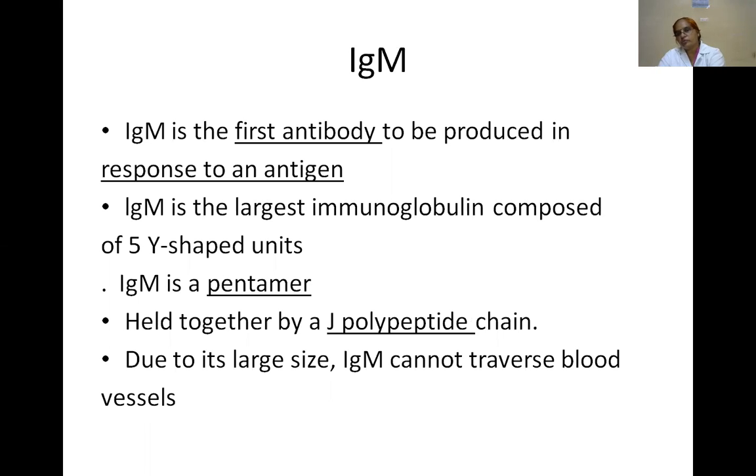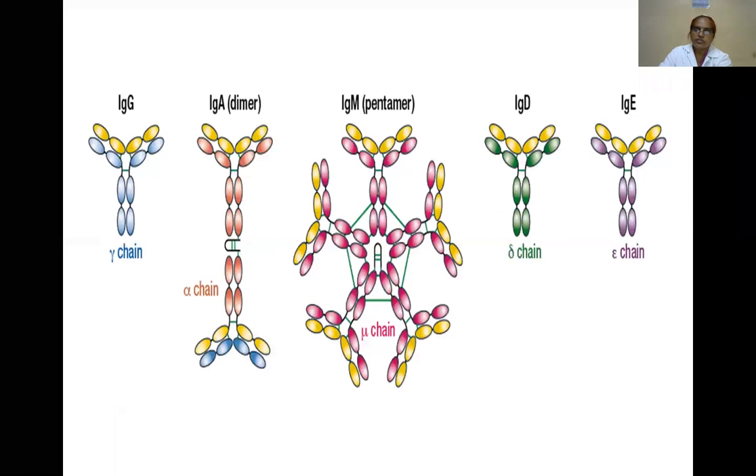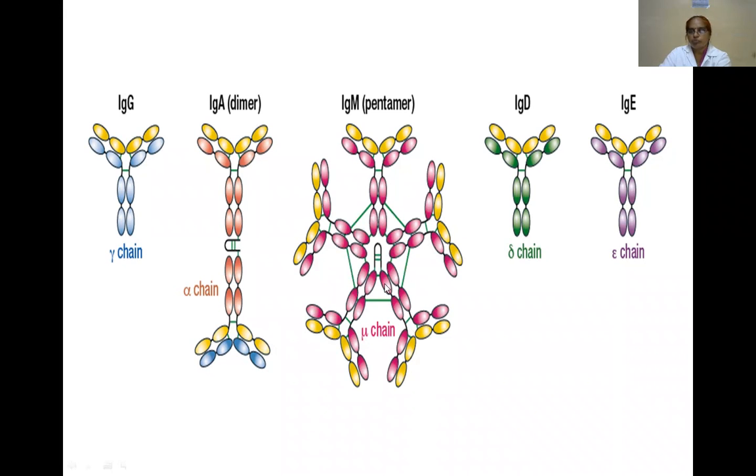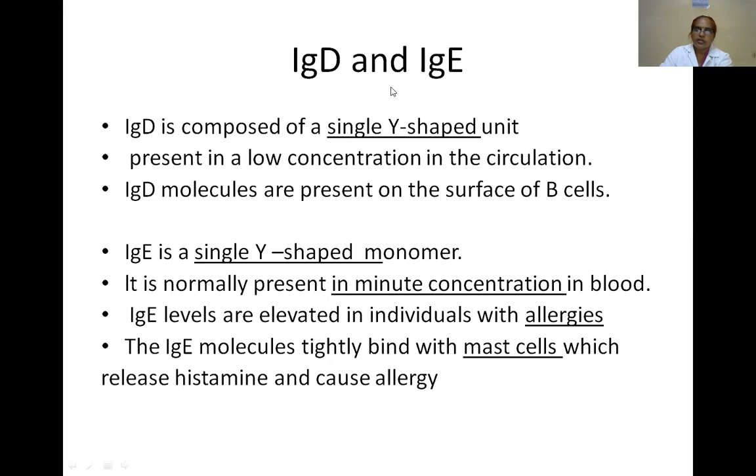IgM is a pentamer, held together by J polypeptide chains, with 5 Y-shaped units. This is the largest immunoglobulin. Due to its large size, IgM cannot traverse the blood vessels. IgM contains mu type of heavy chains. This is the hinge region. These are held together by J polypeptide chains. And next are IgD and IgE.